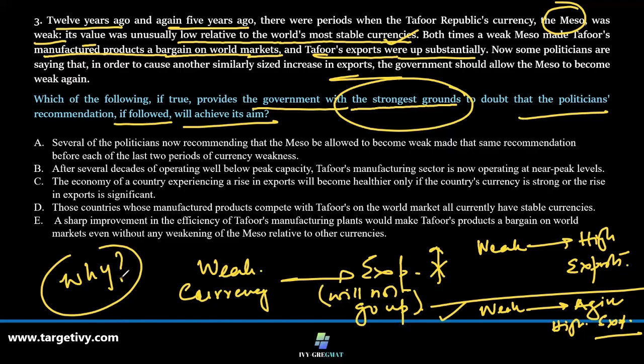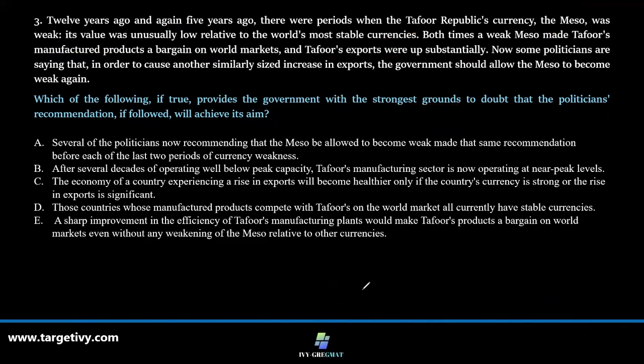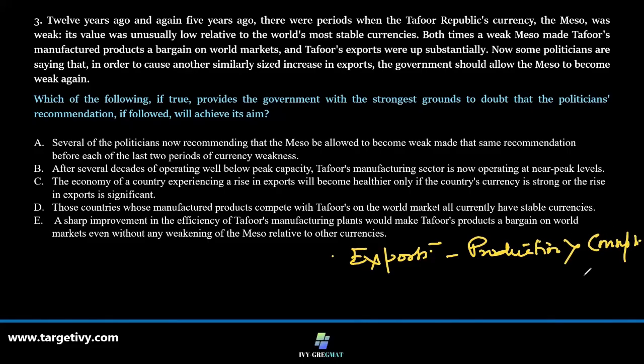So if I check what may happen, for any exports to happen, there is one thing for sure that we'll have to ensure. Remember, exports happen when production is more than consumption. So P is more than C. So if production is more, then only exports are happening.